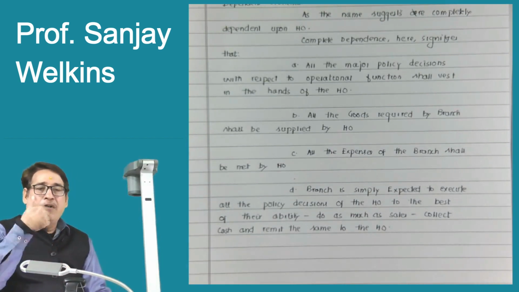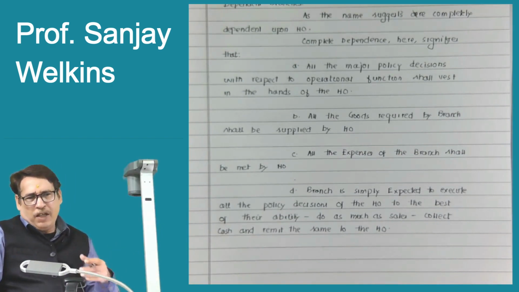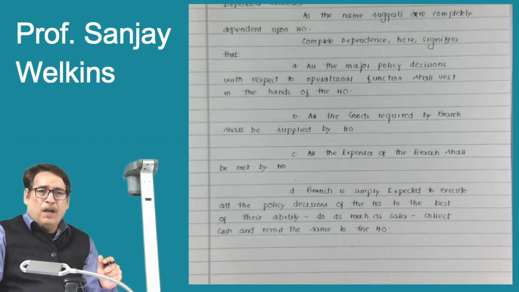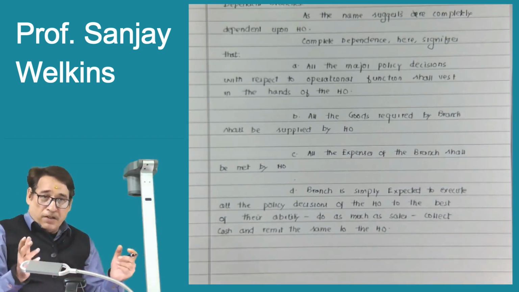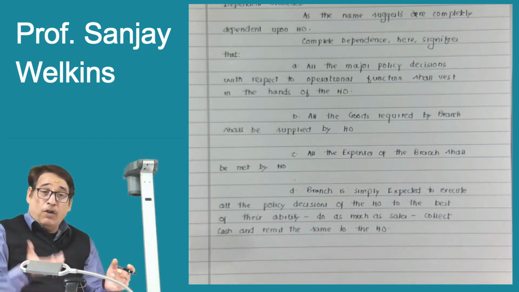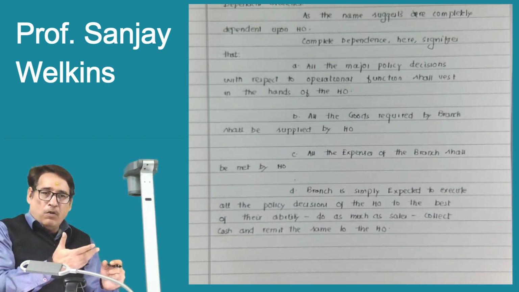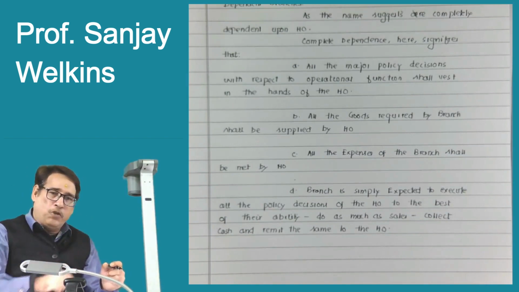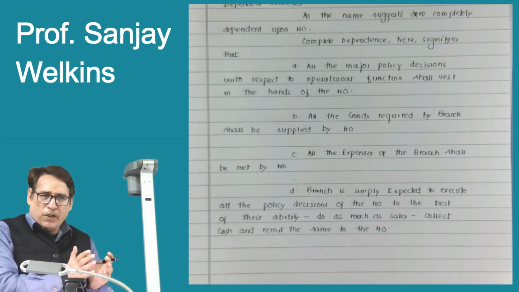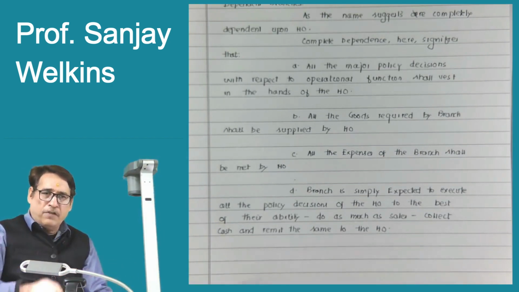Regarding one area, a little bit of freedom is given to the branch. For example, the branch manager will be given a little bit of freedom with respect to sales. For example, he may be allowed to give a discount. Are you getting my point or not? For example, there is a branch and suddenly he finds a very big customer who is interested in buying lots of goods, but at the same time he's demanding a little bit of discount. So the branch can provide the discount on its own. For that, they need not ask the head office. That means a little bit of freedom is given to the branch manager, or simply the branch, to have a little bit of their own sales policy. Are you getting my point or not? Otherwise, all the major decisions will be in the hands of the head office.